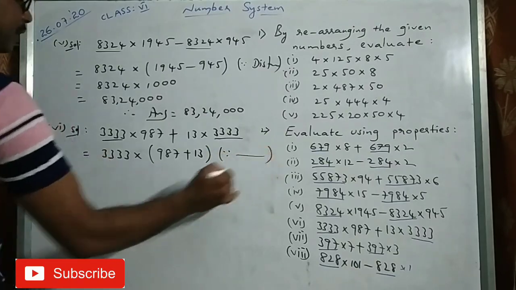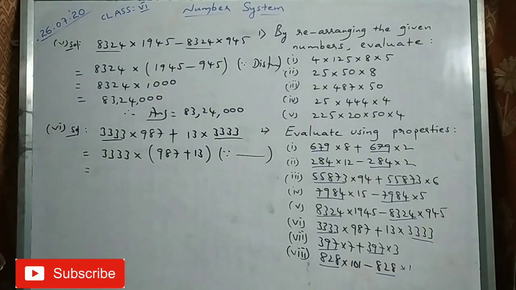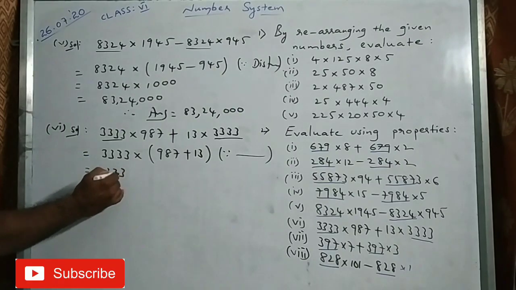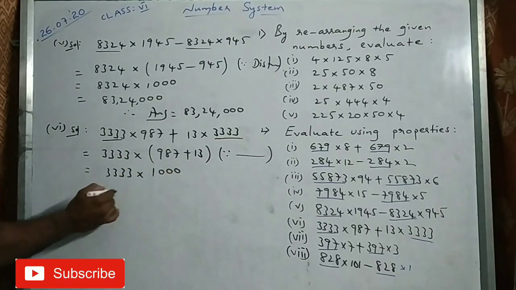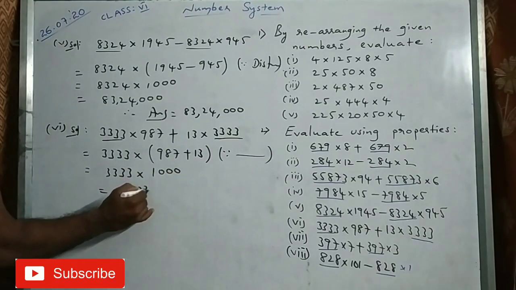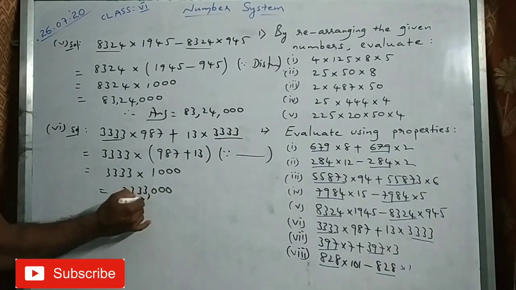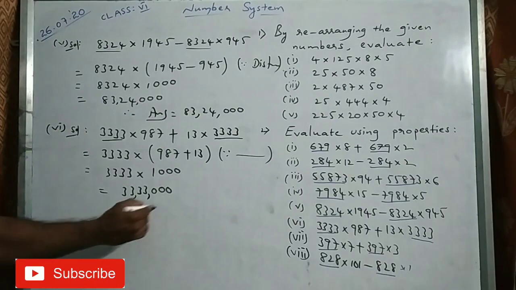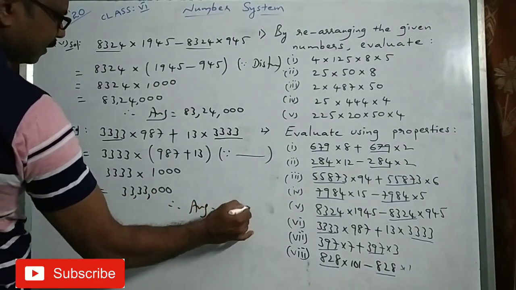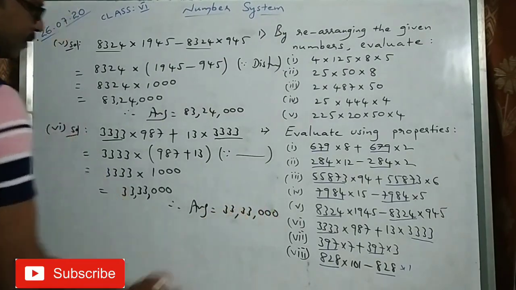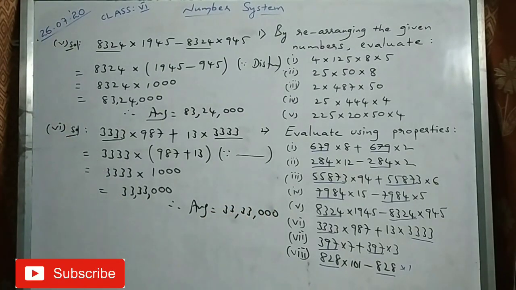Since it is distributive property, I am using distributive property here, right? 3,333 into this will be 1000, no? So this number is followed by 3 zeros. 33,33,000. So the answer is 33,33,000. It is easily understood.